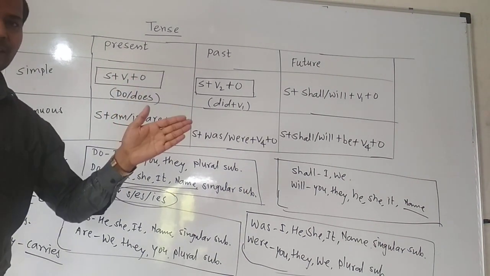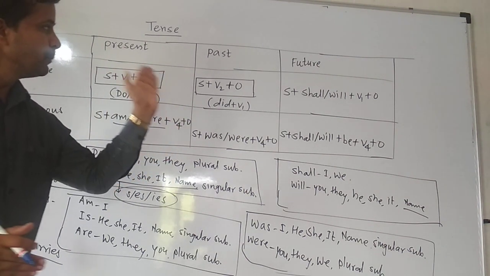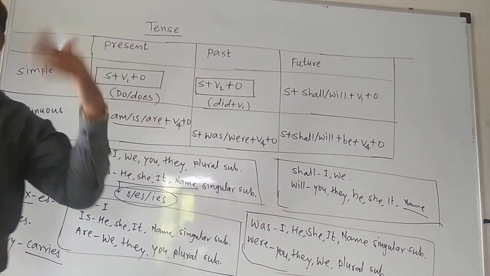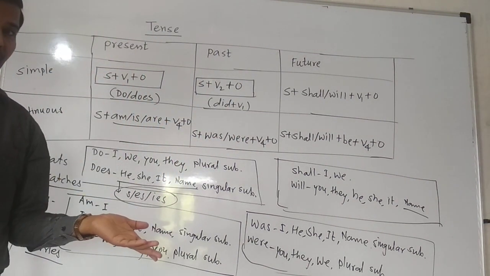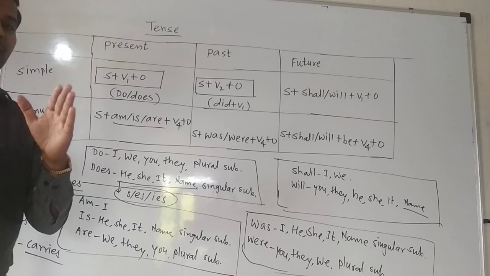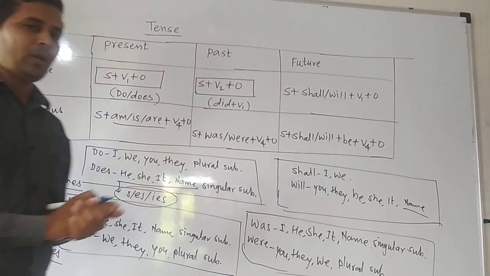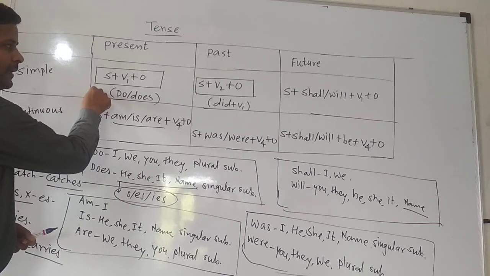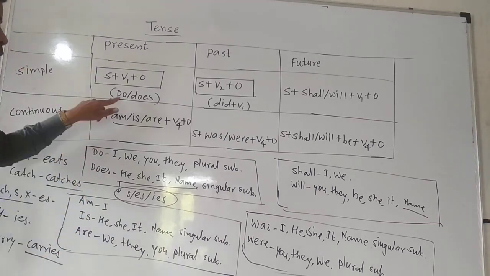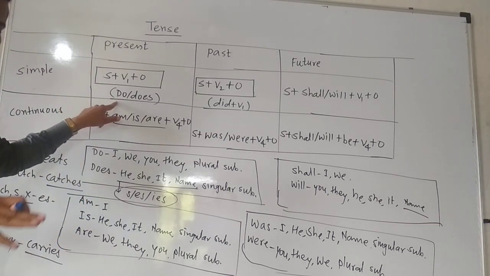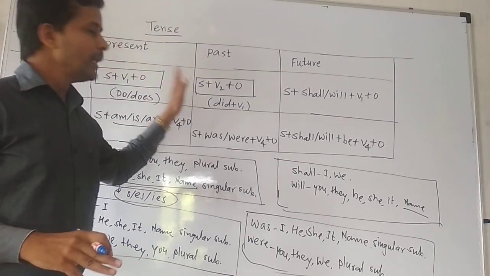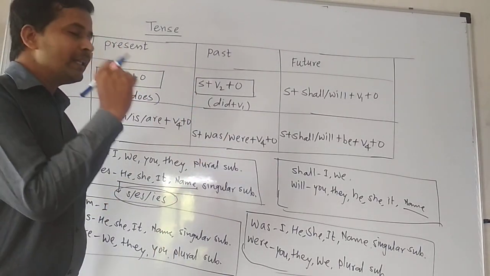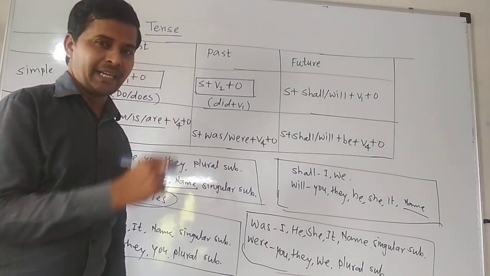Now there will be one change in this sentence, because for the past tense we can't use the same. We'll take one sentence: they play cricket. They don't play cricket, or they do not play cricket. Then they played cricket.